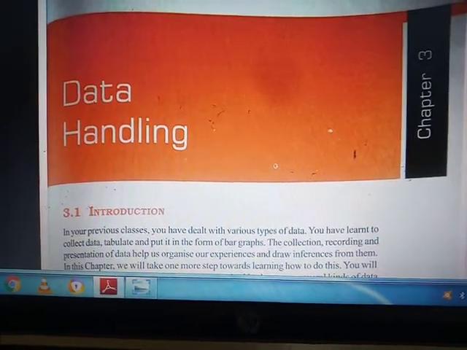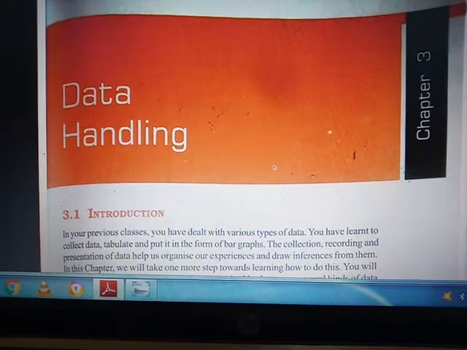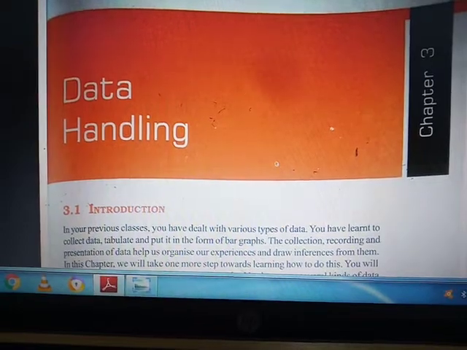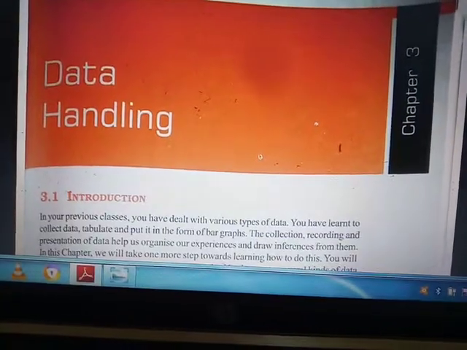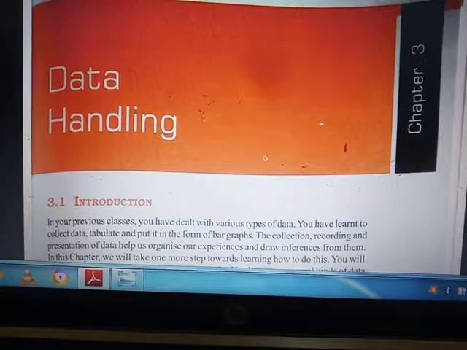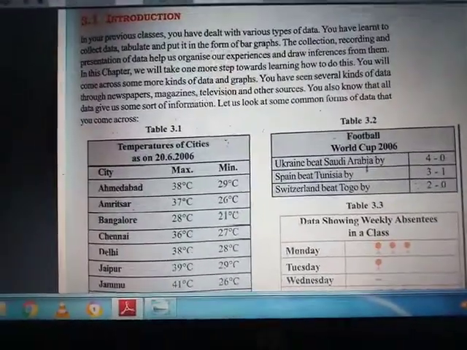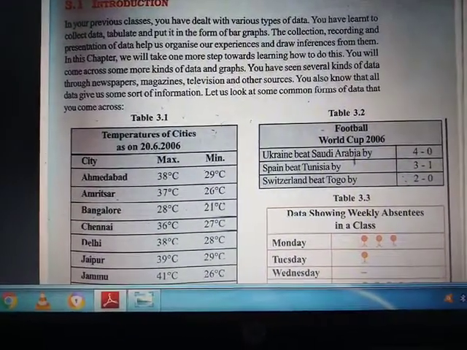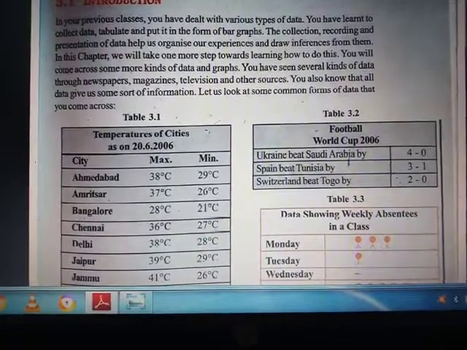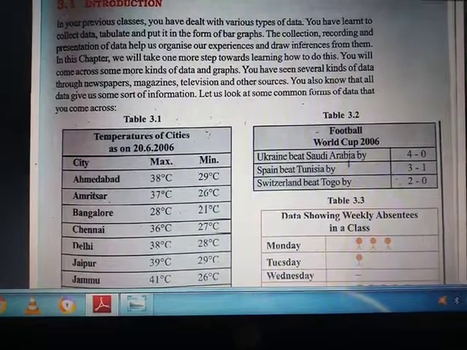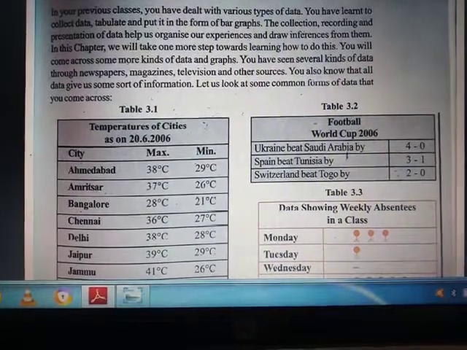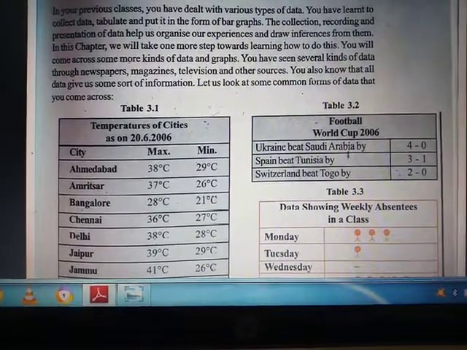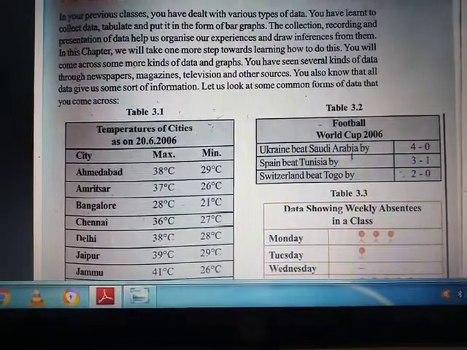So it is clear from the chapter name, that is data handling. In this chapter we will handle the data. That means we will learn how to handle random data or any other raw data. Basically, while handling the data, first of all we have to decide the criteria on which we will keep this data. That means, first of all, the area the data belongs to, and how to handle that data.